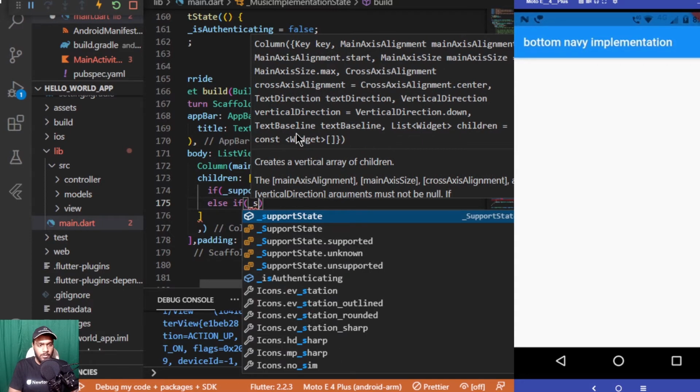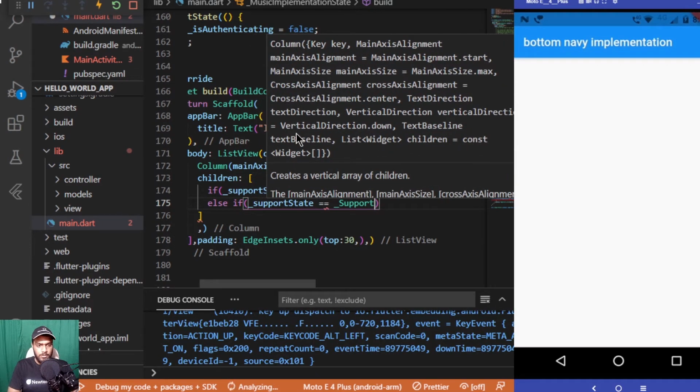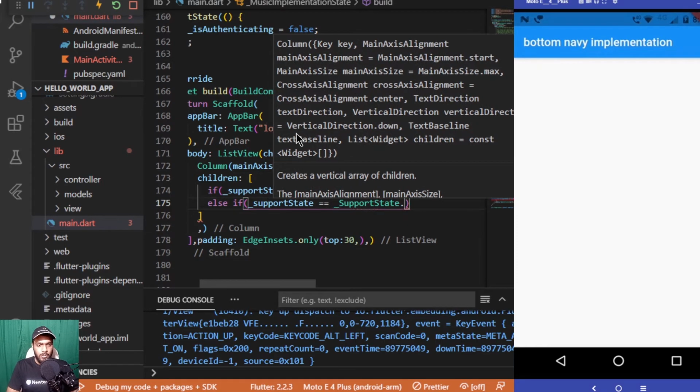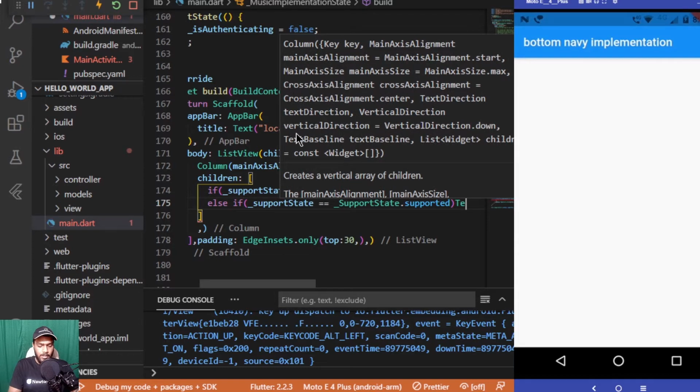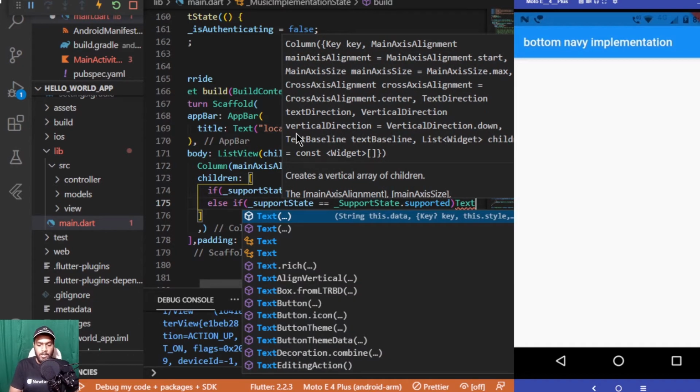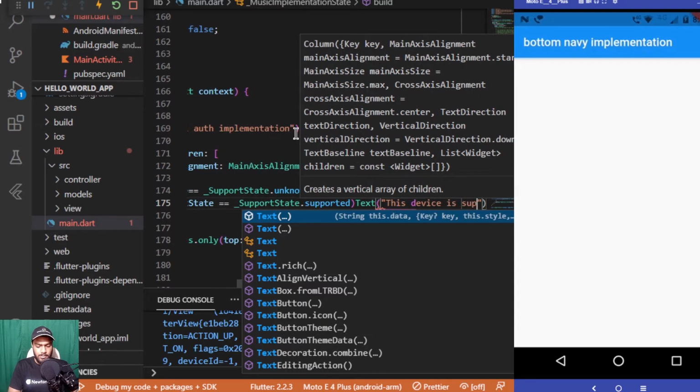So _supportState equals _SupportState.supported. Then we'll be displaying a text widget which will say this device is supported.